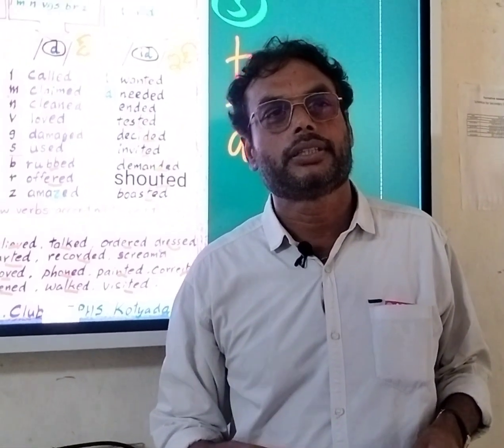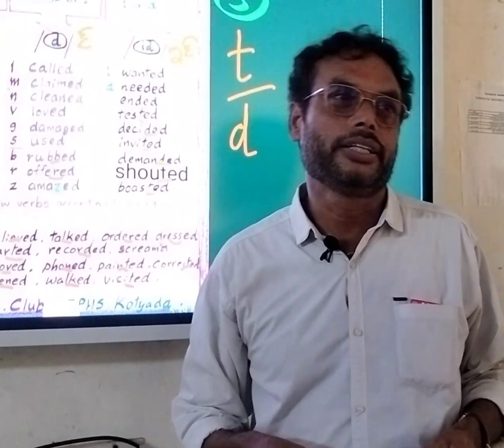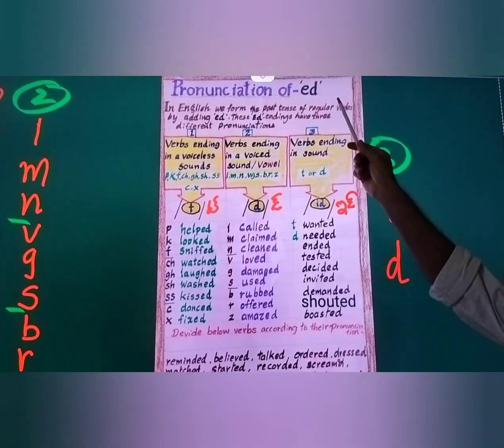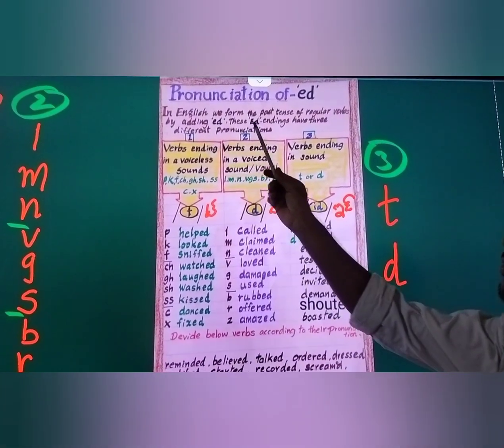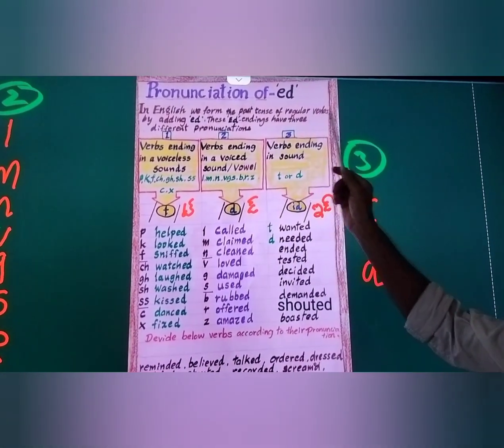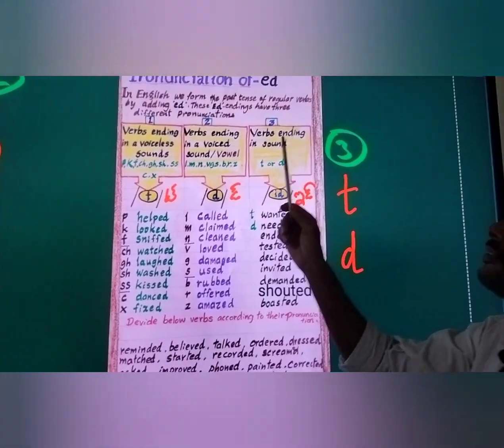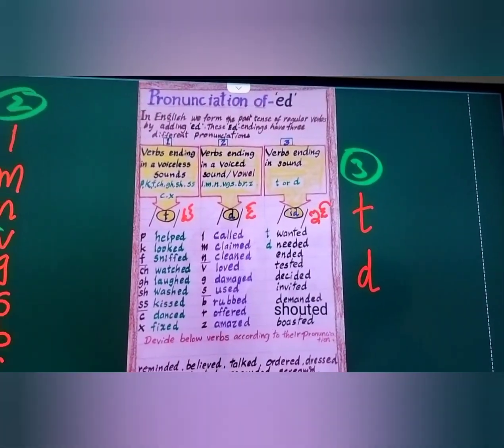Today's topic is pronunciation of ED in English. Pronunciation chart: pronunciation of ED. In English, we form the past tense of regular verbs by adding ED. These ED endings have three different pronunciations.